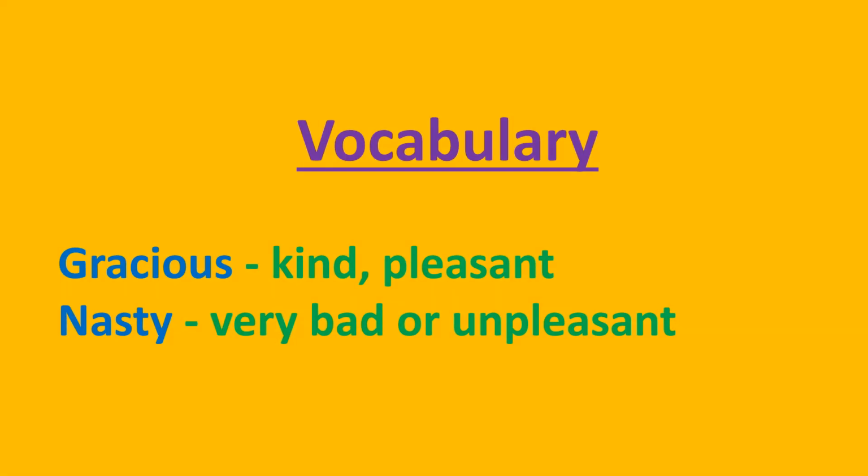Now, you are able to look at the two words in the picture. They are gracious. The meaning of that word is kind and pleasant. Next is nasty, very bad or unpleasant. The following two slides will show you the gracious kangaroo and what is nasty.